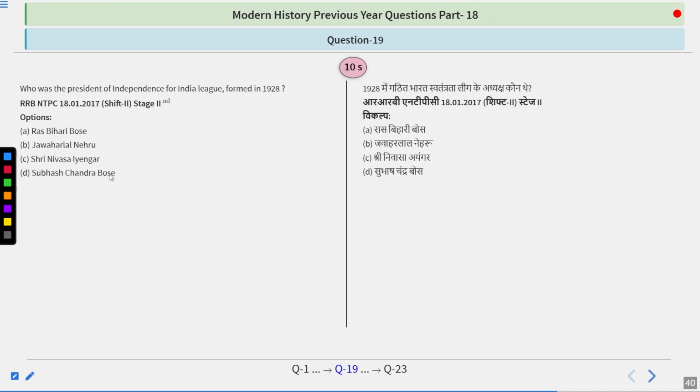Who was the president of the Independence for India League, formed in 1928? Ras Bihari Bose, Jawaharlal Nehru, Srinivasa Iyengar, Subhash Chandra Bose. Think about it. Quite a moderate to high level question this is.